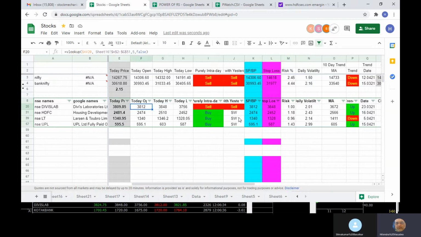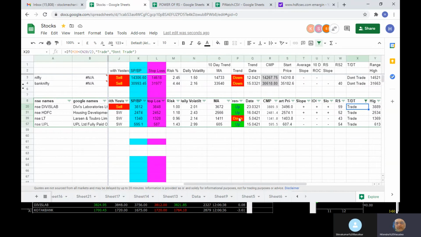If you're selling, then half the work is done. But Divi's is a strong stock, it is having a plus plus plus. So ideally I don't want to do a sell because it is a strong stock, and RS is also 59.